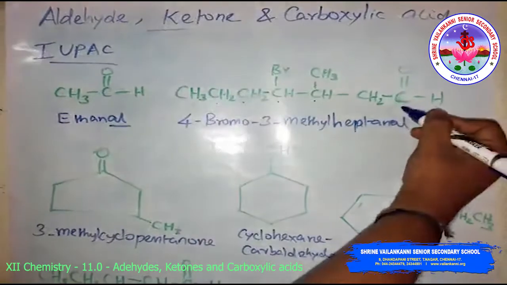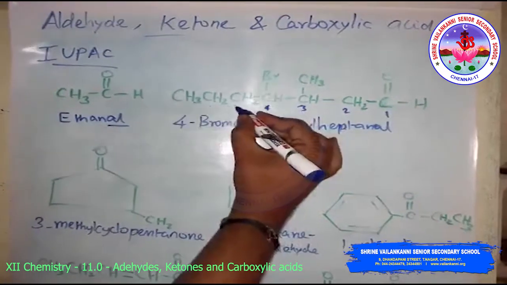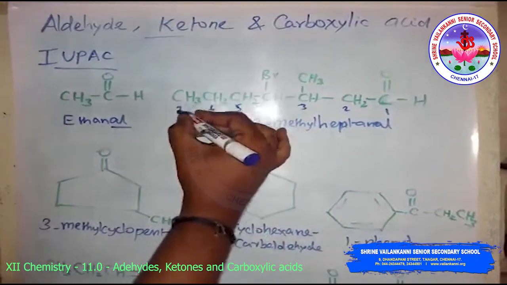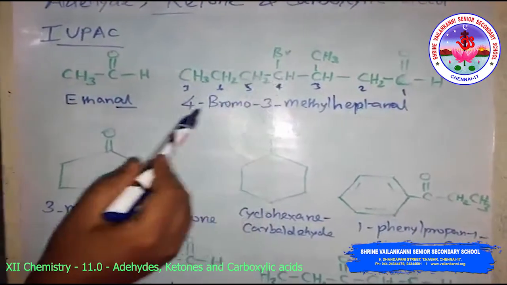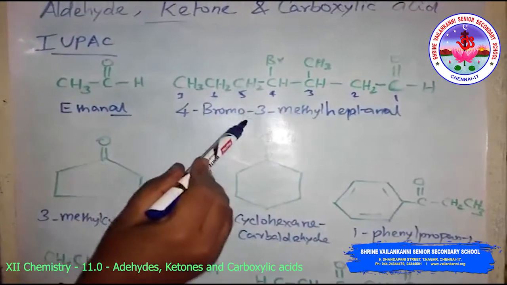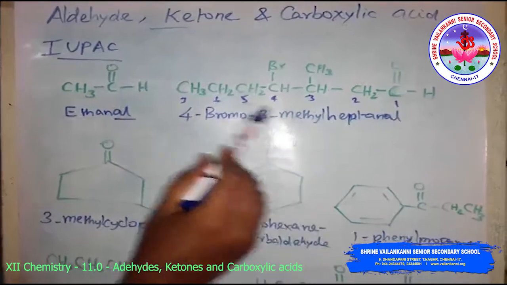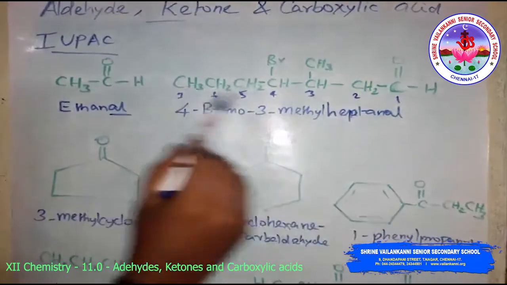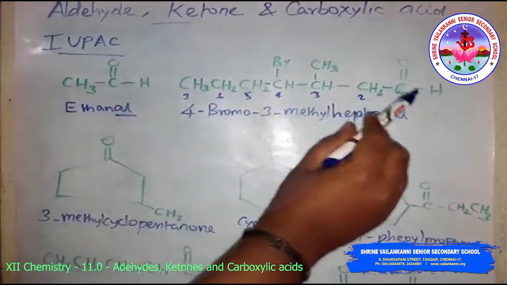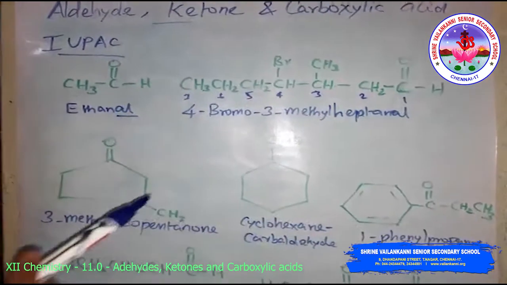Now look at this, this is the first carbon, 1, 2, 3, 4, 5, 6 and 7. So the fourth position having the bromo group, that is 4 bromo, third position contains methyl, so 3 methyl. The 7 carbon chain is the word root, this is the long chain, so heptanal. The aldehyde group, so we are calling it 4 bromo 3 methyl heptanal.